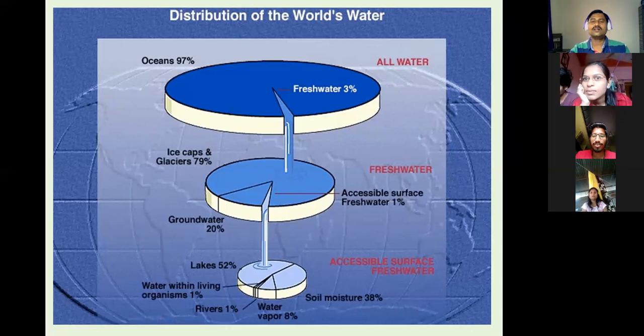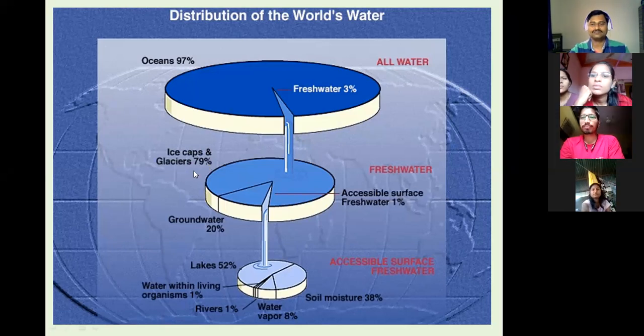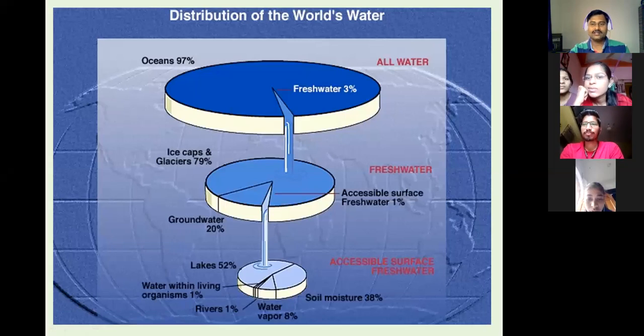Only 3% of water is available as fresh water, and of this 3%, 79% is in the form of ice caps or glaciers located on different mountains and in the Antarctic and Arctic zones. In these, water is available in the form of glaciers.